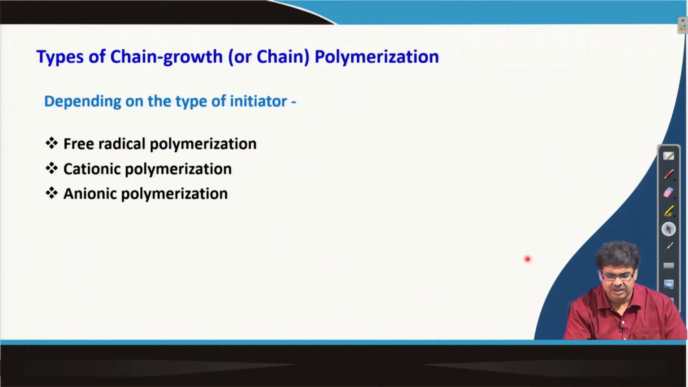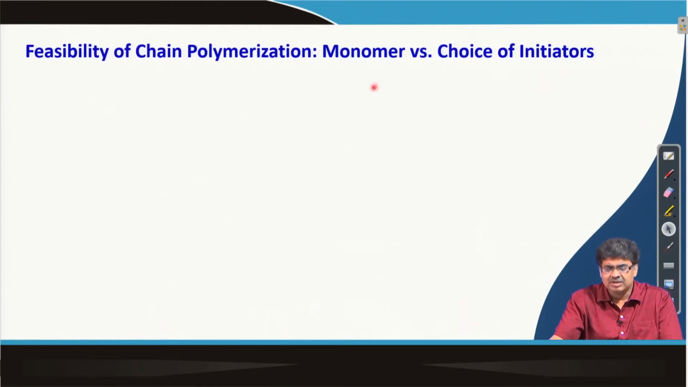Now, the type of chain growth polymerization depends on the initiator, which we just discussed, what type of initiator we are using. Depending upon the initiator, we can have a free radical polymerization, cationic polymerization or anionic polymerization. If the initiator is a cation, then we call it a cationic polymerization and so on. Now, which of these initiation mechanisms should we try? We should, looking at the monomer structure, design what type of chain polymerization we should employ.